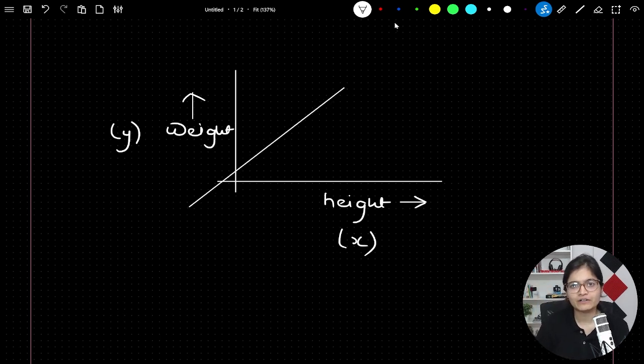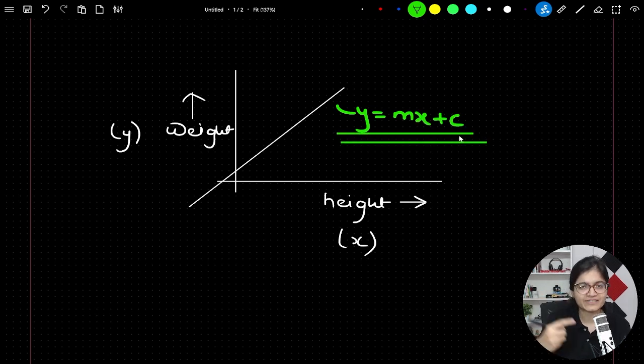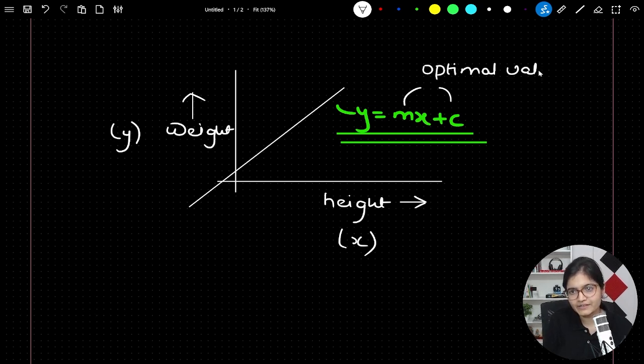They will follow a line which follows y is equal to mx plus c. Can we say this? I hope everyone knows this particular part. We have already discussed it in our last session. And that's where, whenever we say that the linear regression algorithm is training, we want to find the optimal value of what? The optimal value of this m and the value of c. We want to find the optimal values of m and c. That is what we understood in the last sessions.